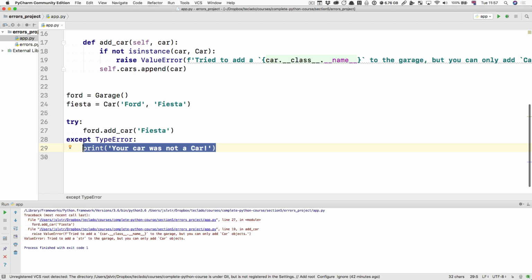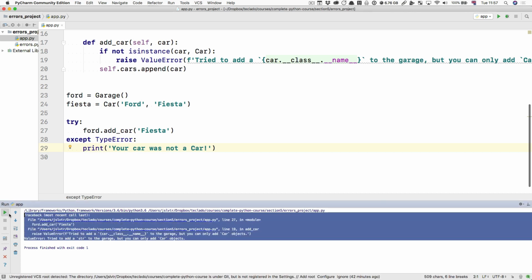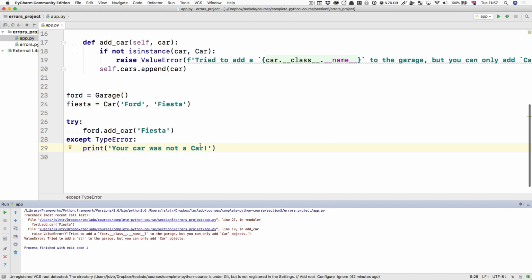It's really good to catch the errors on your user interface. In this case, this is our user interface, sort of. It doesn't have much of an interface. But so that, and you should catch them so that users don't ever see this. You don't want your users to see errors.